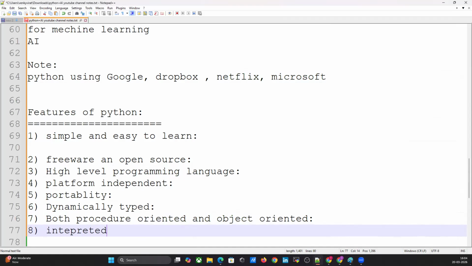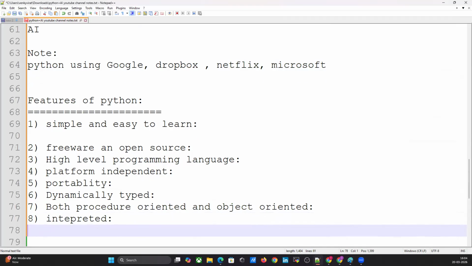Next feature, interpreted. We are not required to compile Python programs explicitly. Internally, the Python interpreter will take care of that compilation. Interpreter means what? We are not required to compile Python programs explicitly, like C, Java. This is not a compiler, right? Internally, the Python interpreter will take care of the compilation.